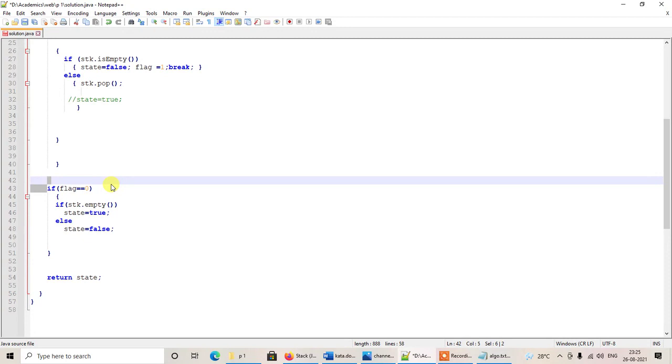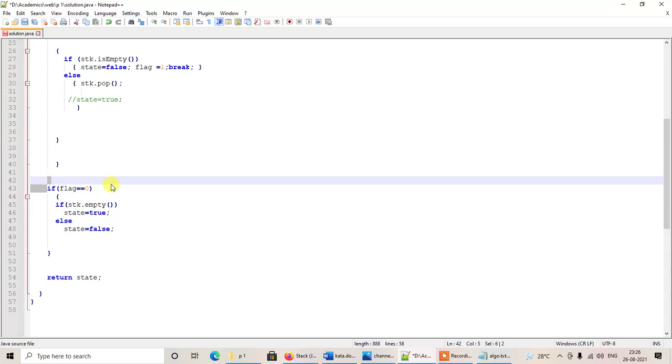And after that, what we'll be doing is we will check whether the stack is empty or not. After traversing the entire length of the string, the stack is supposed to be empty. So if there are still some opening brackets remaining on the stack, that means for every opening bracket there was no closing bracket. For that reason, some opening brackets are still remaining on the stack.